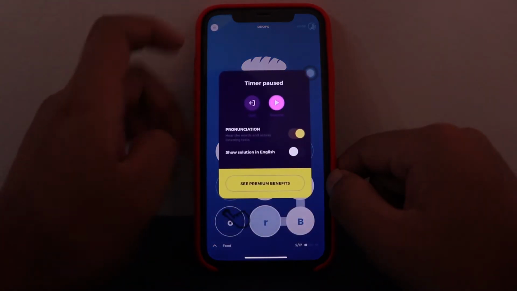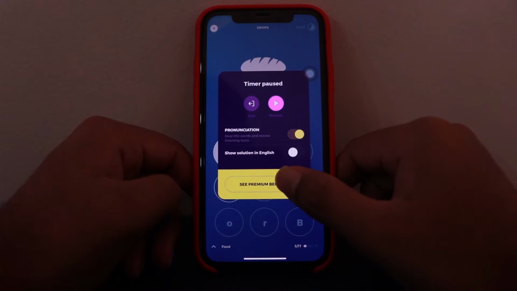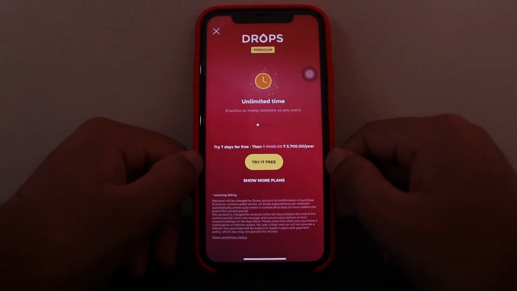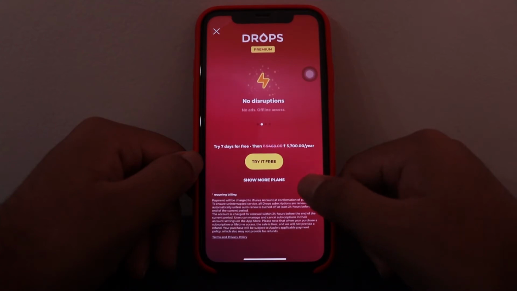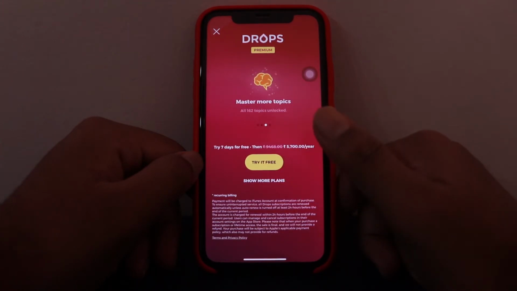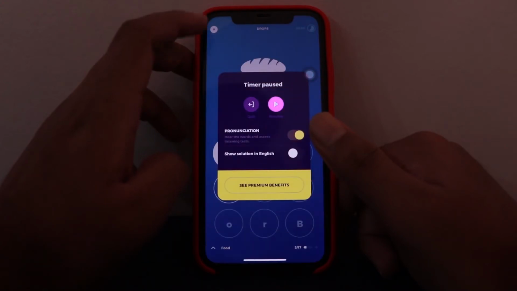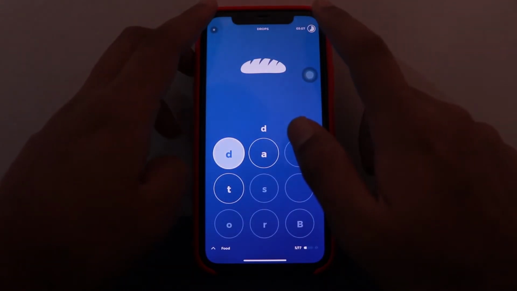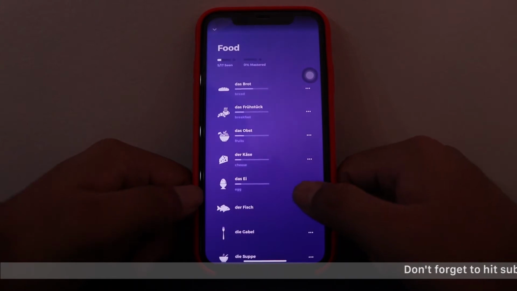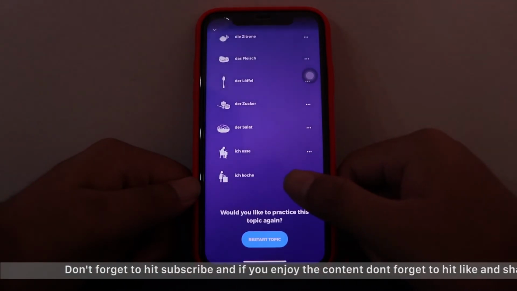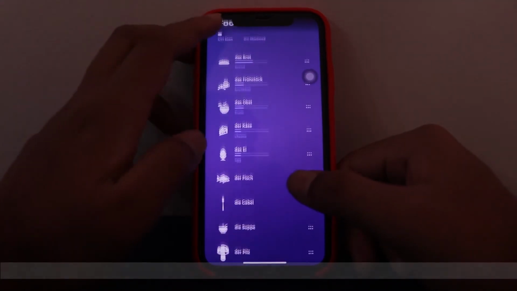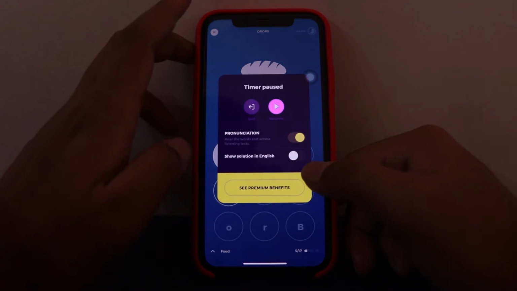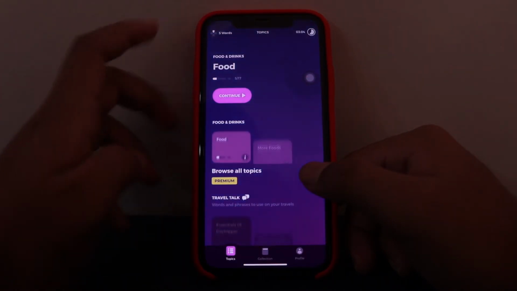So let's just stop this and see the premium benefits. The cost for premium is 5,700 for a year. It has a 7 day free trial and unlimited drops. Basically the drops are the new words. These are some of the upcoming words, and let's just quit from here.